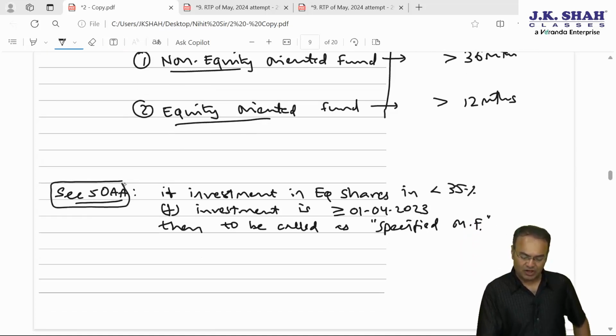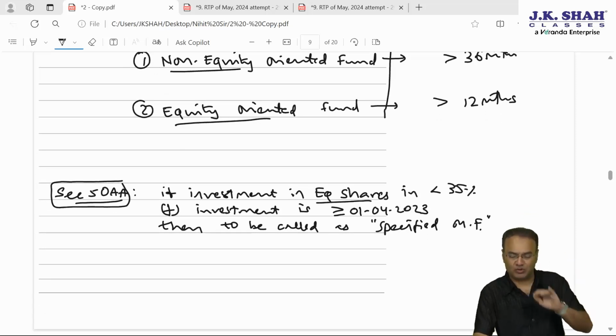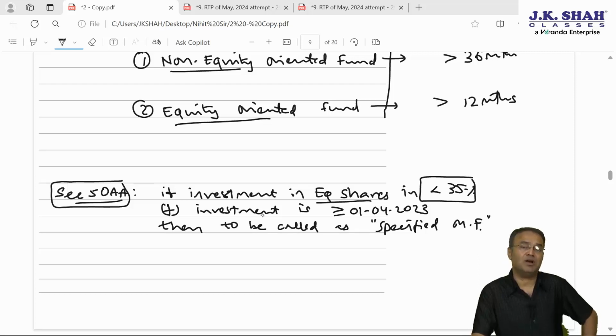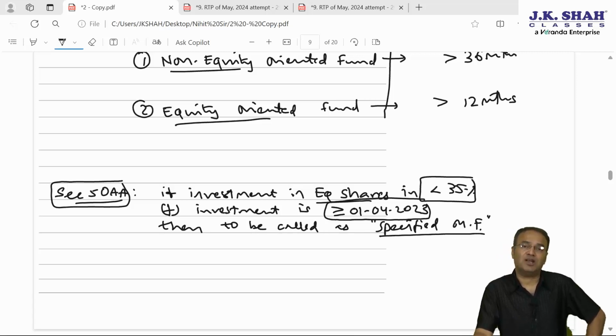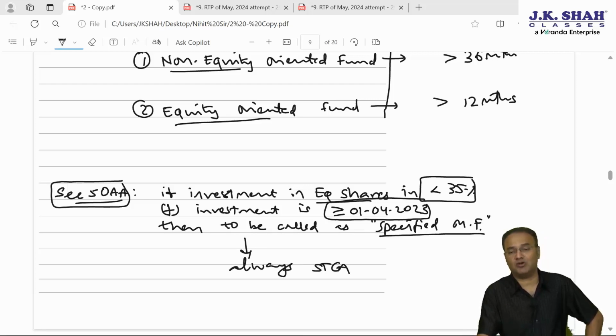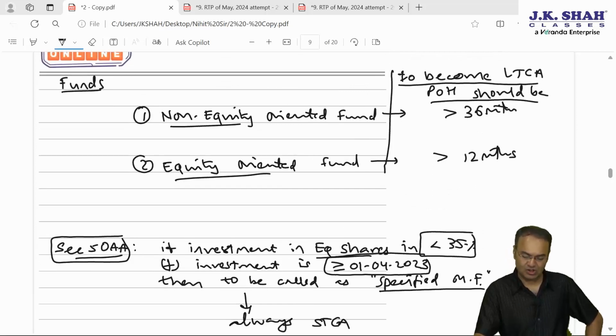However, as per section 50AA, if the investment in equity shares, investment of the mutual fund is less than 35%, plus investments are made by assessee, individual investor, on or after 1st April 2023, then such units will be called as specified mutual fund units, and accordingly, irrespective of the period of holding, it will always be short term. Always short term, indexation will never be allowable. Short term capital asset, even if period of holding is much more than 36 months.